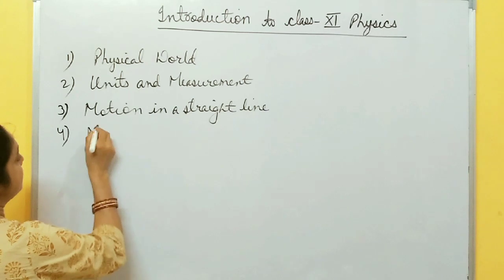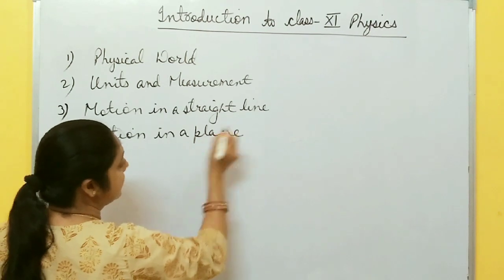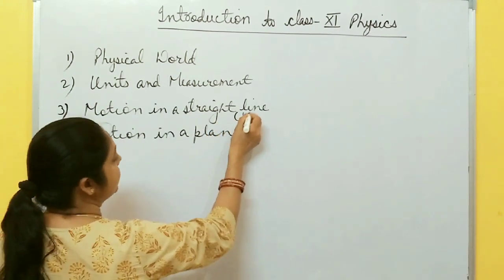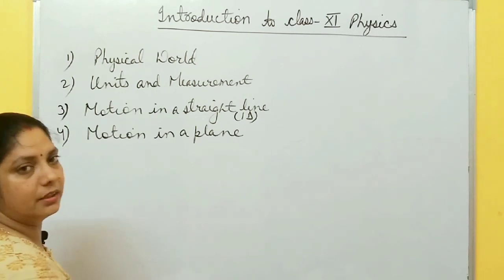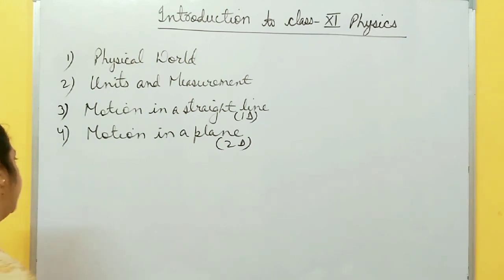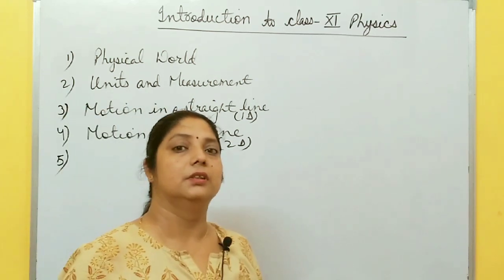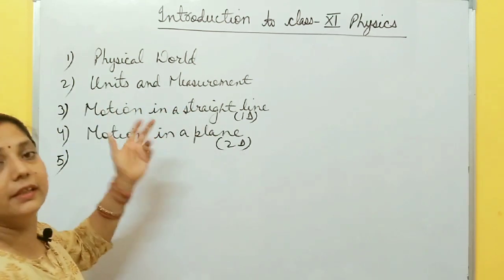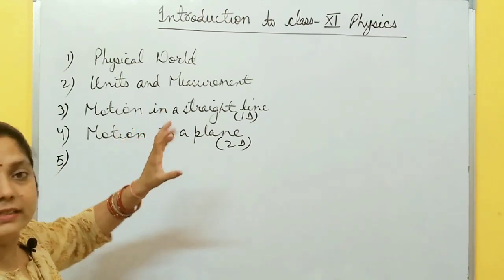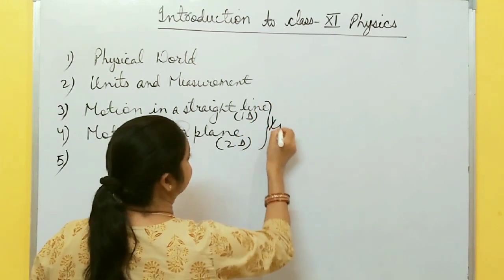Then the next chapter is motion in a plane, which is also a part of mechanics, that is, kinematics. A straight line means 1 dimension, how an object moves in 1 dimension along the x, y, or z axis. In a plane means 2 dimensions, right? 3 dimensions is not in your syllabus. These are a part of mechanics, and mechanics has 3 parts. Statics is the study of objects at rest, it deals with rest. Kinematics deals with the motion of the object.